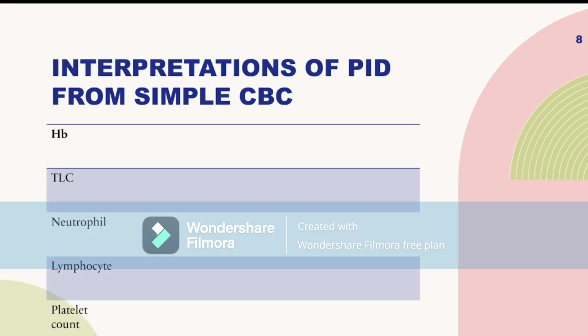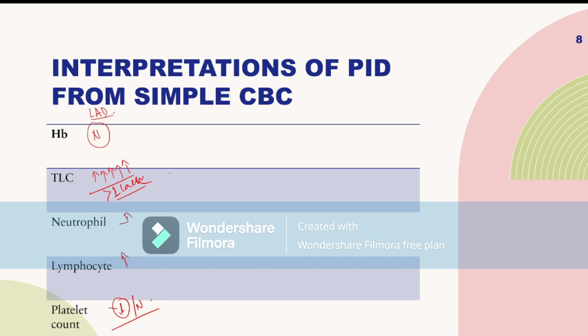Now, interpretation of PID from a simple CBC. As I said, there are different types of PID, and if a child is suffering from infection and in the CBC you find that hemoglobin is low or normal, total count is much higher, that means more than 1 lakh, neutrophil is high, lymphocyte is high, and platelet count is low or normal, then think about the child suffering from multiple infections, then think about LAD, that means leukocyte adhesion deficiency.